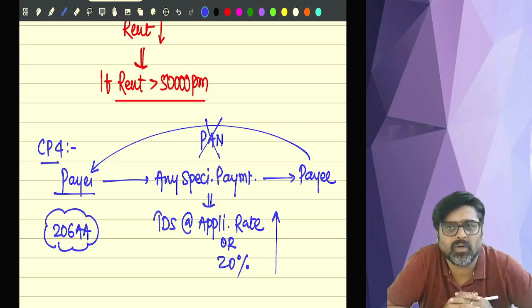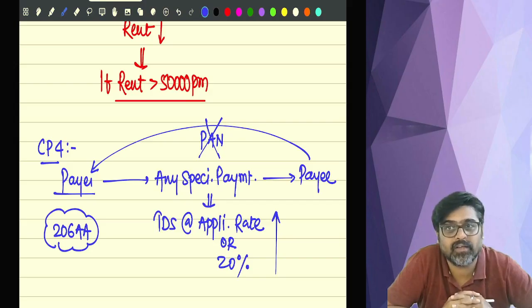So just imagine, if a 194C payment is done, contract fees, how much TDS am I supposed to deduct? 1% or 2%. But for that you will have to give me your PAN. If you give me your PAN, I will deduct TDS at 1% or 2%. But if you, contractor, subcontractor, do not give me your PAN, or give me an incorrect or false PAN, or a PAN which does not belong to you, then it is a non-PAN case, and 206AA will be applicable on your contract fees.